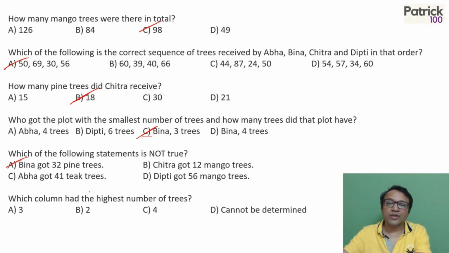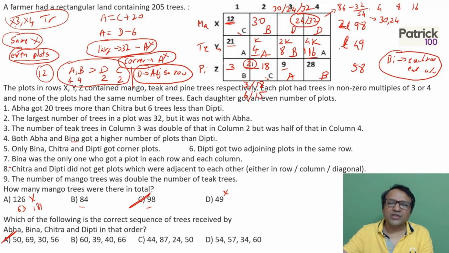Which column had the highest number of trees? So I look at the first column is low, I can leave that. The second column also looks low, I can leave that. It should be third or fourth. So if you look at 4, 28 plus 16, that is already 44 trees.